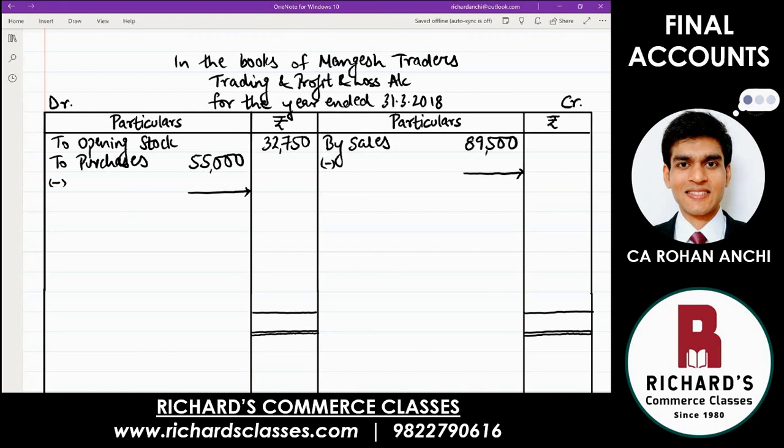Then now adjust purchase returns 2,630. So below purchases, write down purchase returns 2,630. Deduct and find out the value in the outer column. 52,370. Very good.